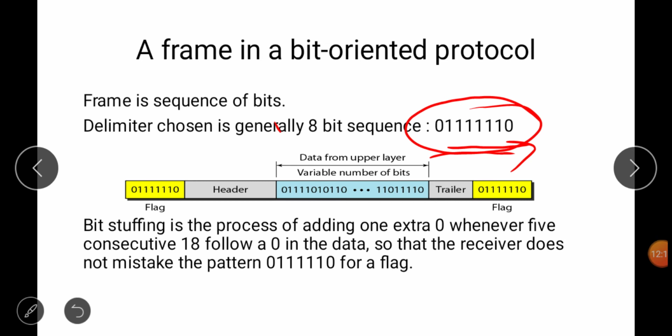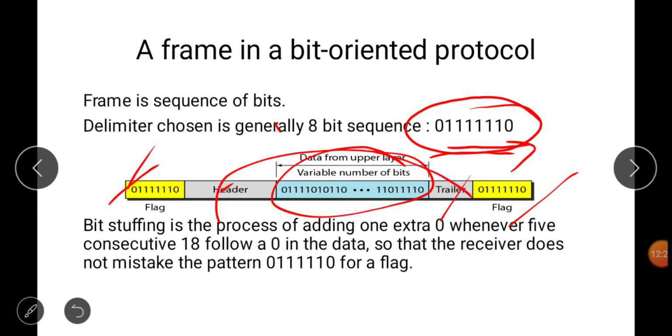Okay, so this is a flag, this is the header, this is the trailer, and this is the data. This is the starting flag and this is the ending flag. So this whole thing will be taken as a frame. Bit stuffing is a process of adding one extra zero. So what is bit stuffing? Suppose this particular sequence comes as data, then what will you do? We will apply bit stuffing.